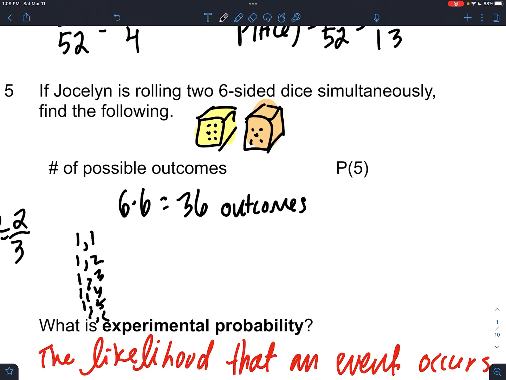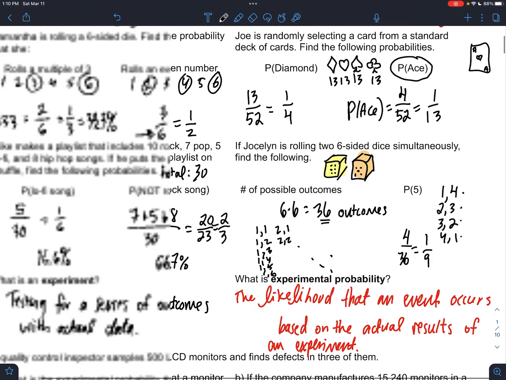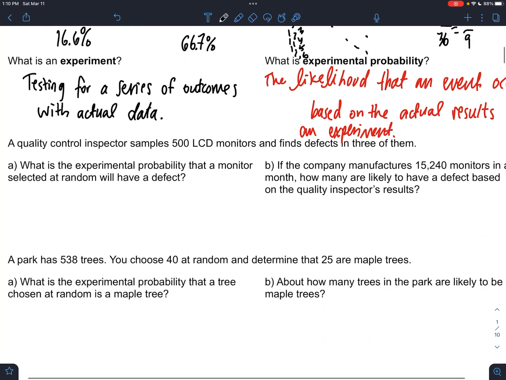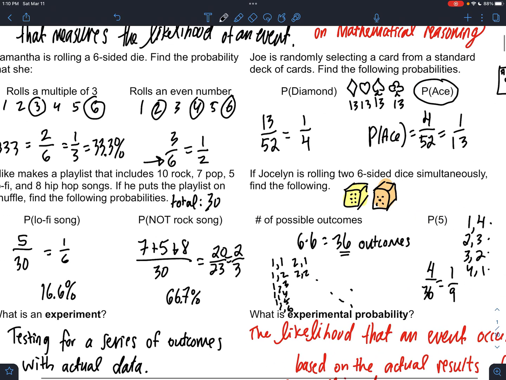And we could write out all the possibilities, and we would write like, okay, 1 and 1, 1 and 2, 1 and 3, 1 and 4, 5, 6. Start over, 2 and 1, 2 and 2. And if you continue all this, you'll have 36 pairs. So to get a 5, you either roll a 1 and a 4, a 2 and a 3, a 3 and a 2, or a 4 and 1. Because out of these 36, order matters. So we have to list every single possible thing. So 4 out of 36 or 1 out of 9 would be the probability.